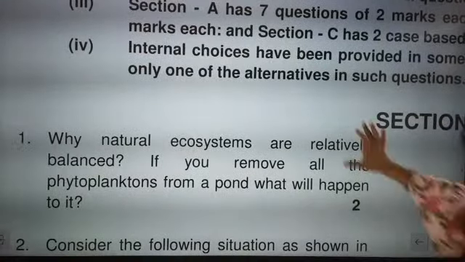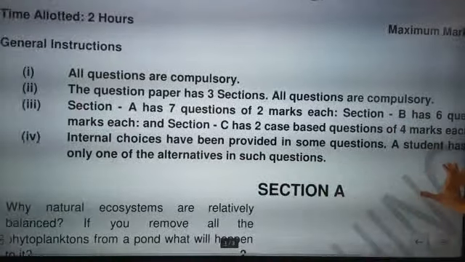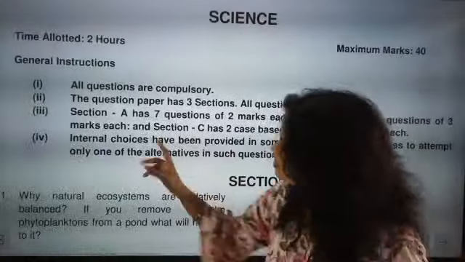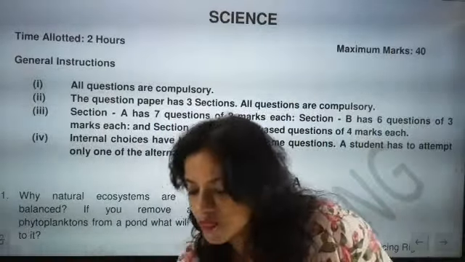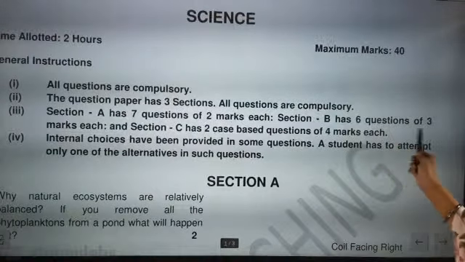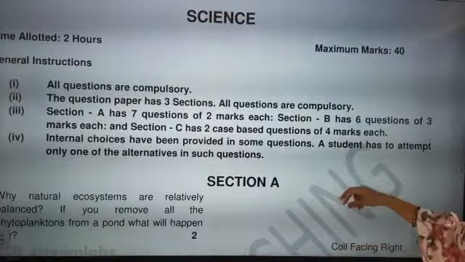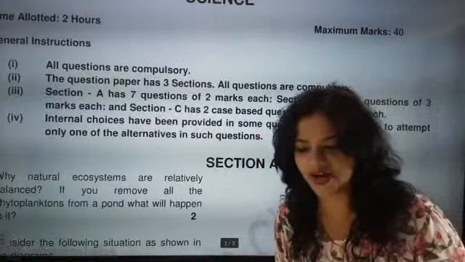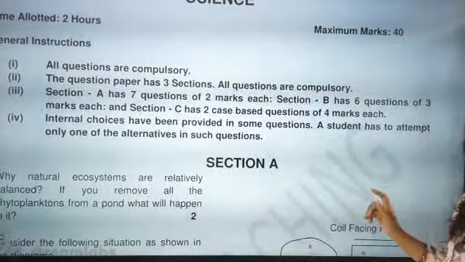So instructions, how your question paper will be. The question paper has 3 sections. All questions are compulsory. First, section A will be having 7 questions, 7 into 2 will become total 14 questions. And section B will have 6 3-mark questions, and section C will have 2 case study questions. Internal choices are also provided. We will be discussing internal choice questions also. So now shall we start the session?